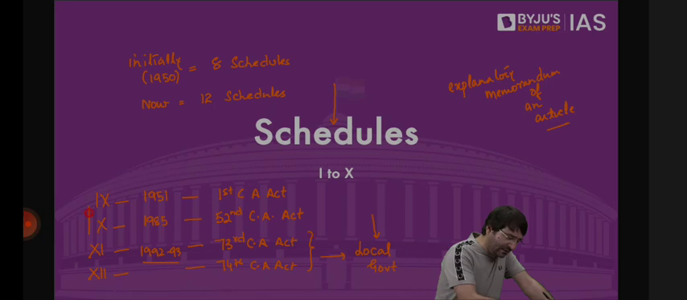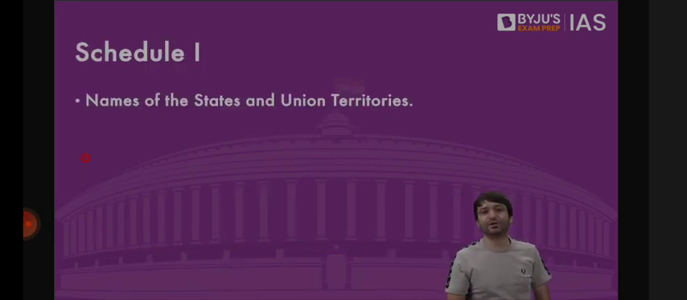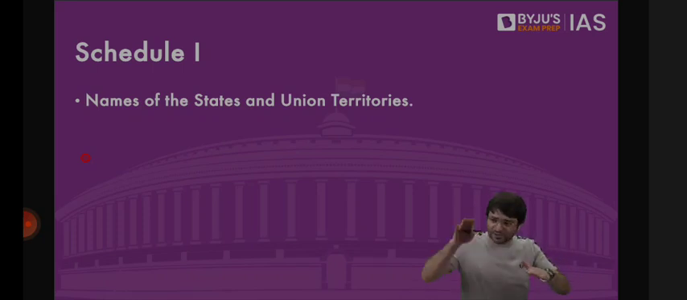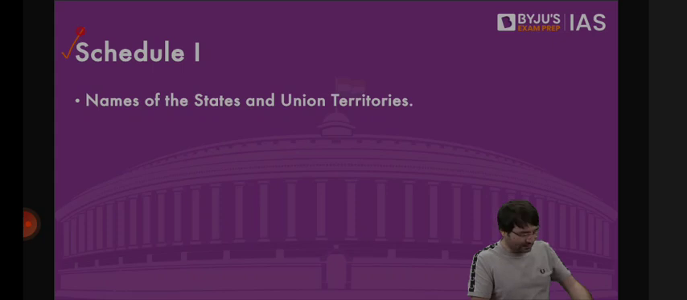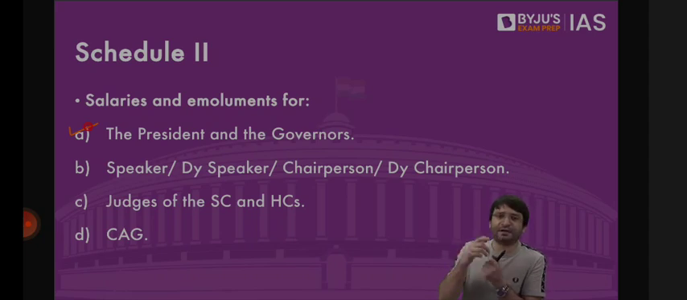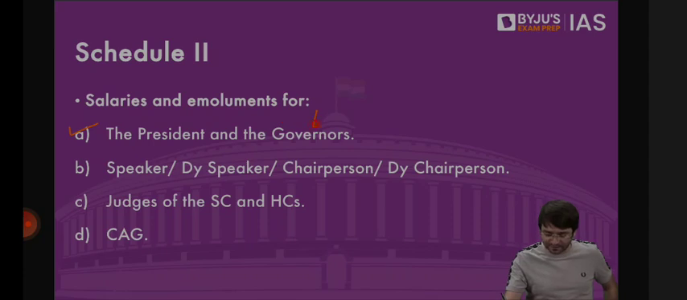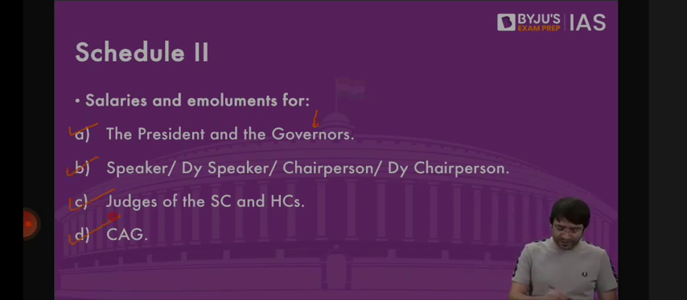Schedule 1, we have discussed previously. It contains names of the states and union territories. So all the 28 states, all the 8 union territories, their names and details are mentioned where? First schedule of the constitution. Schedule 2 talks about the salaries of the president and the governors. The president's salary is determined by the parliament, 5 lakh rupees per month. Where is it mentioned? In schedule 2 of the constitution. Similarly, the salary of the governor, the speaker, deputy chairperson, judges of the Supreme Court and High Courts, the comptroller and auditor general. So in match the following type questions, this information is important for you.